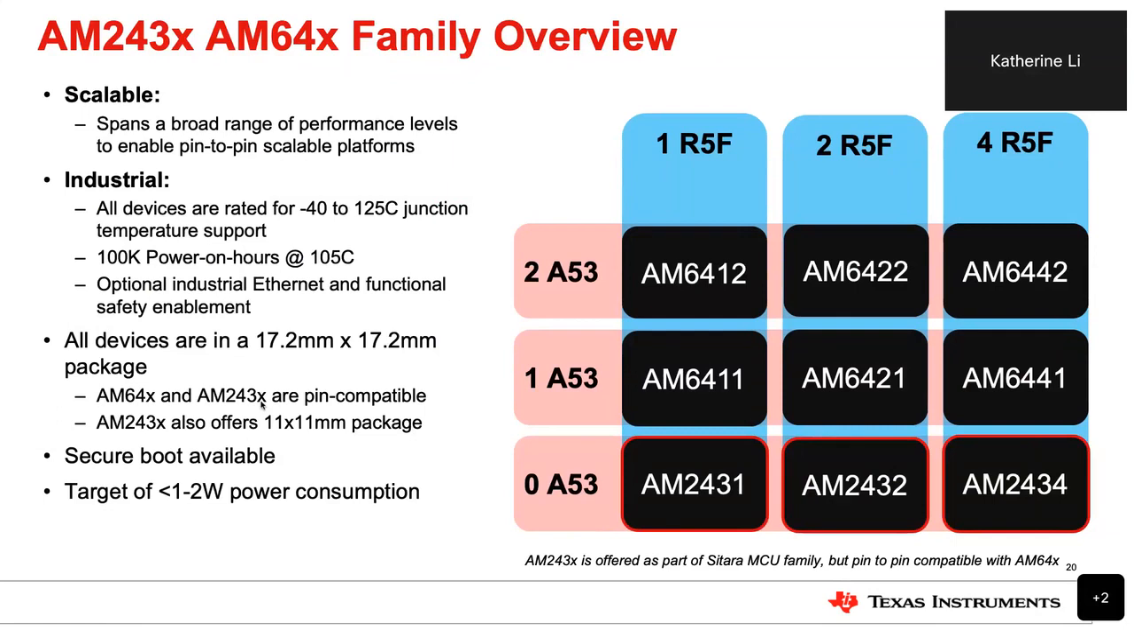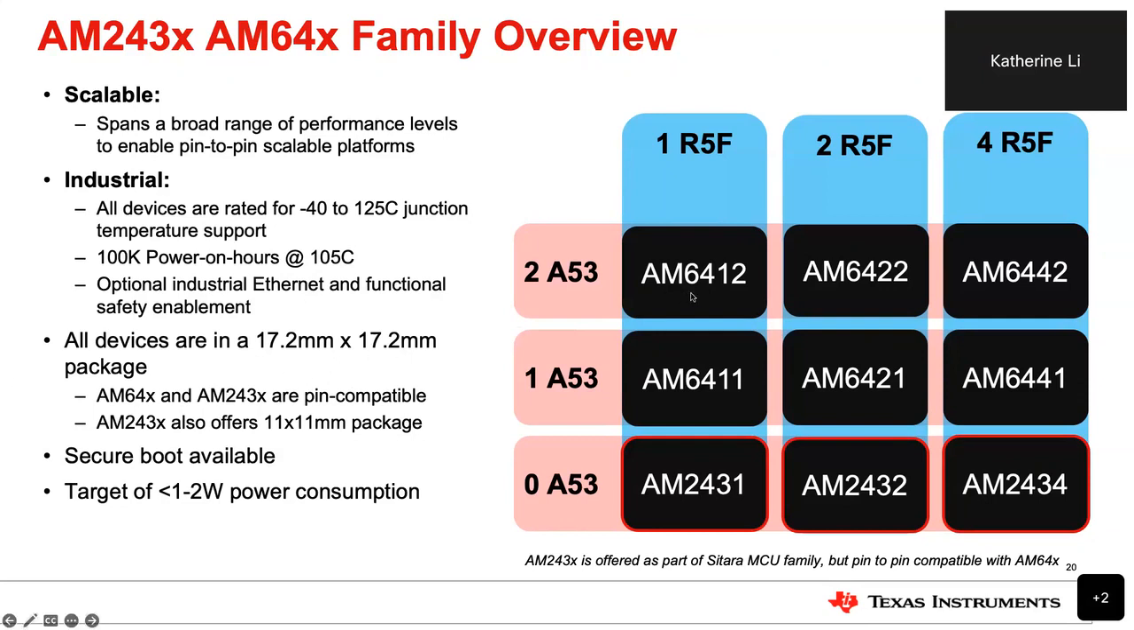AM243 and AM64 are a scalable family with each other. As I mentioned, if you only need a real-time control core like the Cortex R5F, and you don't need the A53 for Linux, you can take a look at the AM243 family. The difference between AM64 and AM243 is that AM64 has both R5F and A53, while the AM243 only offers the R5F on the device. So we need to offer pin-compatible solutions. All the devices are in 17x17 and they are pin-compatible.